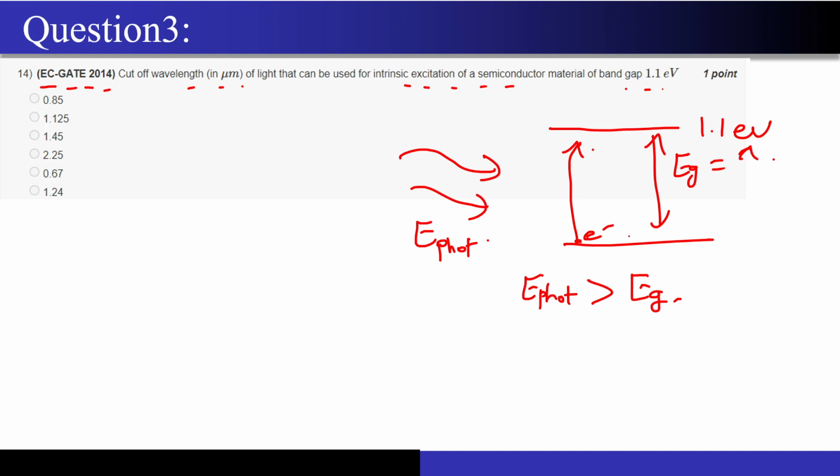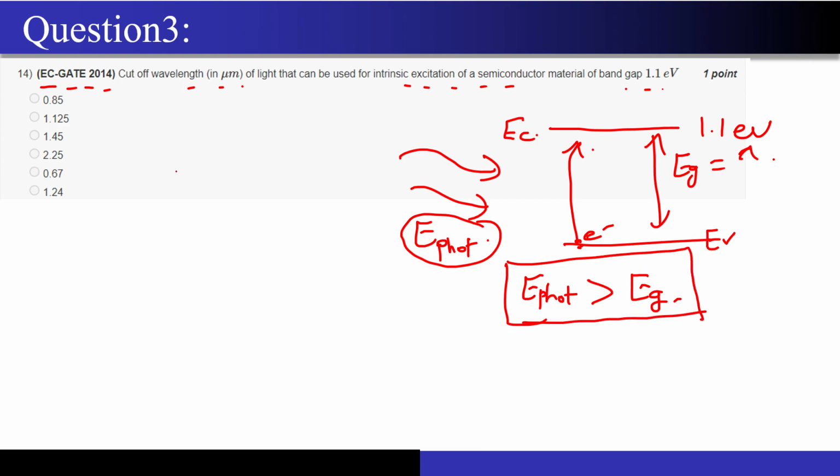These electrons have to travel from the valence band to the conduction band. How can they travel if the energy of the photon exciting them is lesser than Eg? It cannot happen, right? So I have to make sure that the energy of the photon is greater than the band gap energy. From your class 12 physics, the photon energy is nothing but hc by lambda.